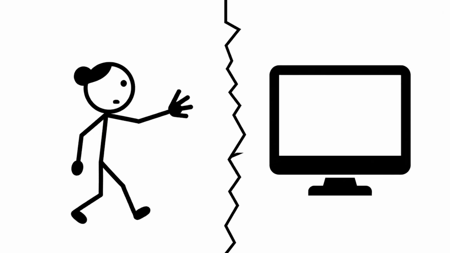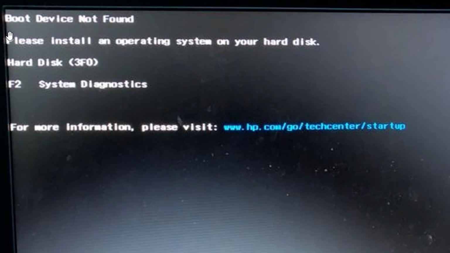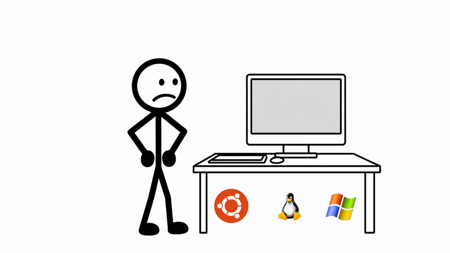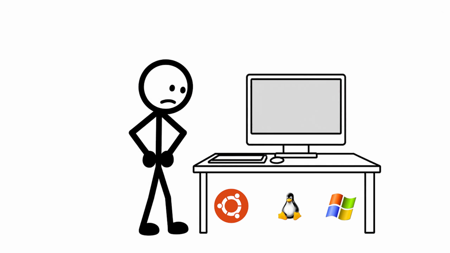Without an operating system, it'll be impossible for you as a user to interact with your computer system. Basically speaking, a computer system would just be a piece of metal if an operating system is not installed in it. For example, if you switch on your computer system and there is no operating system already installed on the disk, you will get a screen like this. This kind of screen tells you that no operating system is installed on this computer, and without that, nothing much can be done. You can't play games, you can't play music, you can't do anything with your computer system because the operating system is missing.